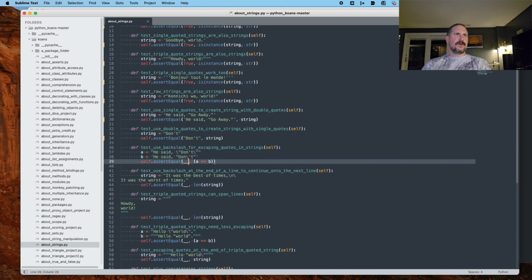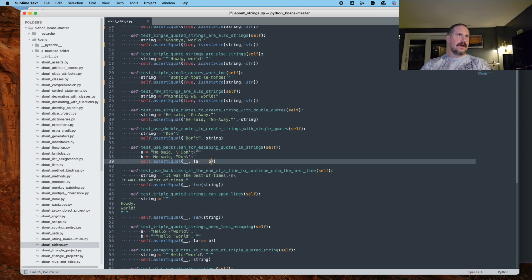All right, so assert equal. A equals B. Now remember, the double equals in this case is a comparison. So the result of this little phrase here is going to be a true or a false. Does A equal B?